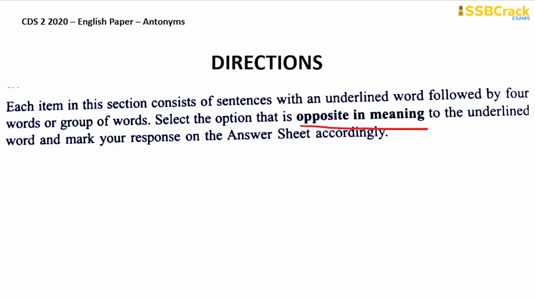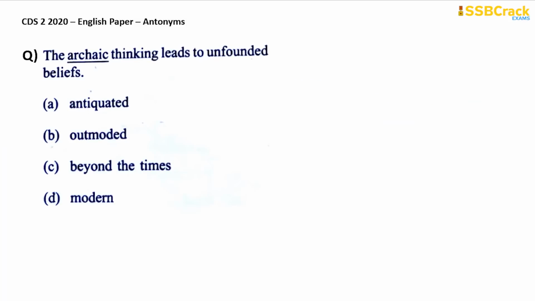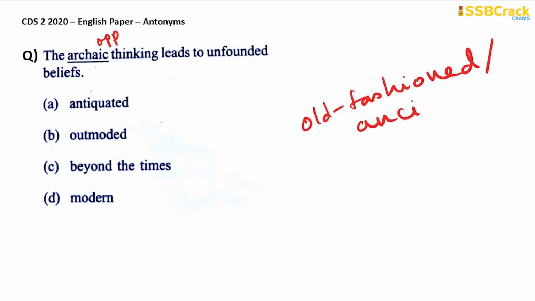So let's start. The archaic thinking leads to unfounded beliefs, and you can see archaic is underlined. So you need to find out the opposite of archaic. What is the meaning of archaic? Archaic means old-fashioned or ancient, something that is old. So the archaic thinking leads to unfounded beliefs. The old or the old-fashioned thinking leads to unfounded beliefs. So you need to find out its opposite.